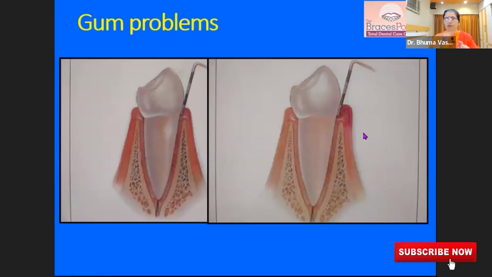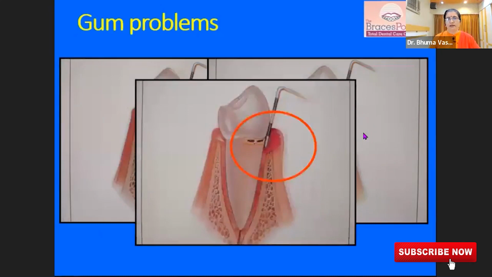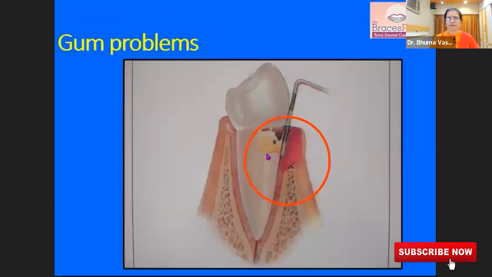And they get into a vicious cycle where they don't brush well. When they don't brush well, the inflammation of the gum increases and the bone destruction begins. They are not getting any pain, only bleeding comes. They feel that they're managing by doing it differently and they're not bleeding anymore, but actually the disease is progressing inside, as you can see.